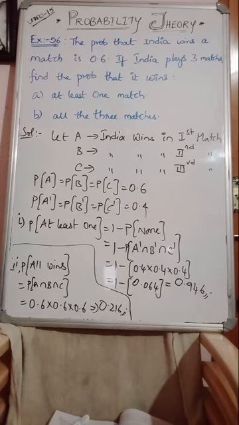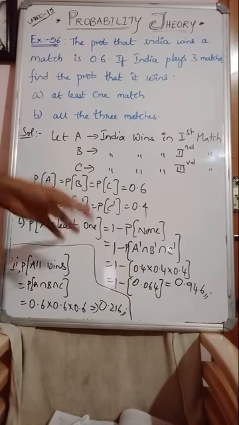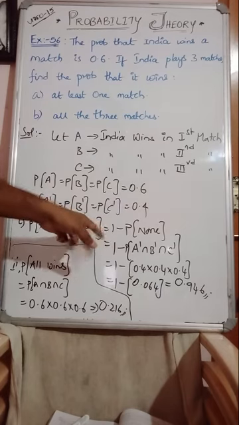At least one means one can win or all can win. So instead of calculating these many possible ways, straight away from the total probability, remove